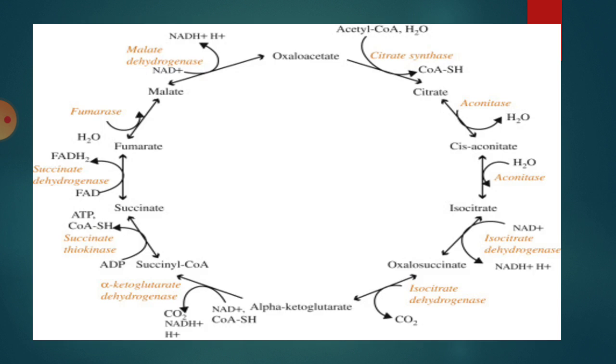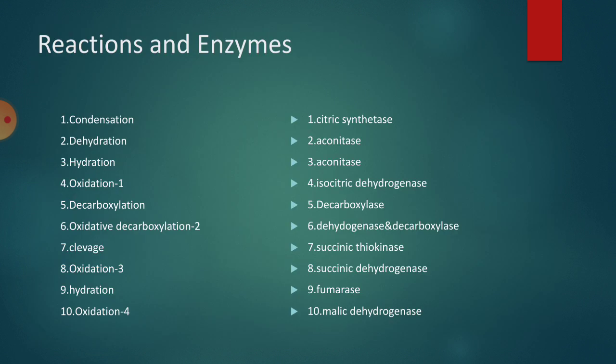Thus formed acetyl coenzyme A, the 2-carbon compound, enters into the mitochondrial matrix. There it starts the Krebs cycle. As you see in the slide, it is a cycle where 10 different reactions get involved. So before learning the Krebs cycle in detail, we must know the things separately which are related to the Krebs cycle.